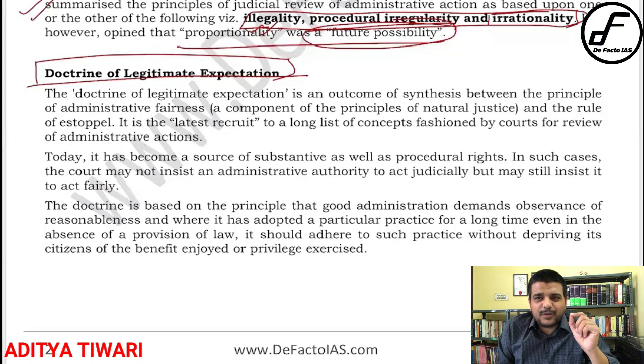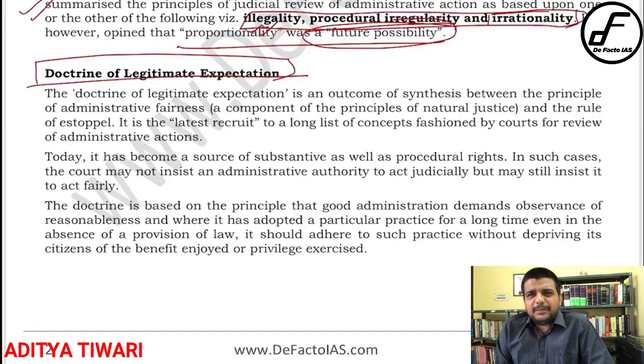Okay, so that is the meaning of the doctrine of legitimate expectation, right? That if an action has been done by me with a promise by you, right, then later on you cannot back out of your promise. If you back out, then if I am wronged, I can claim compensation. Okay, that is the meaning of the doctrine of promissory estoppel. Okay, let us take an example of this, right?